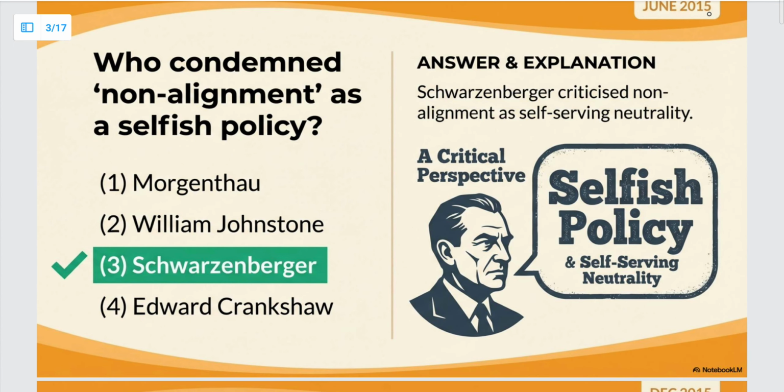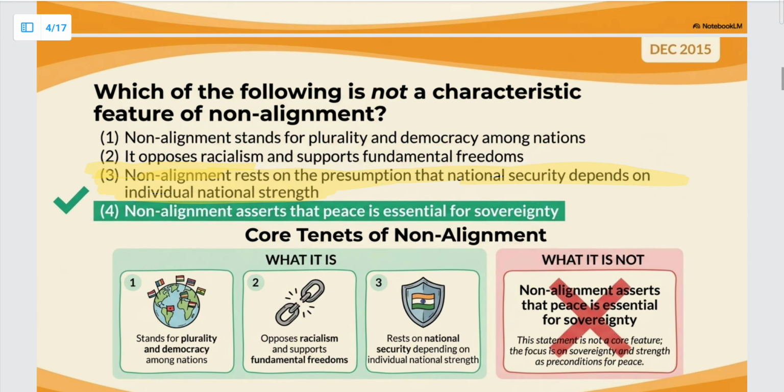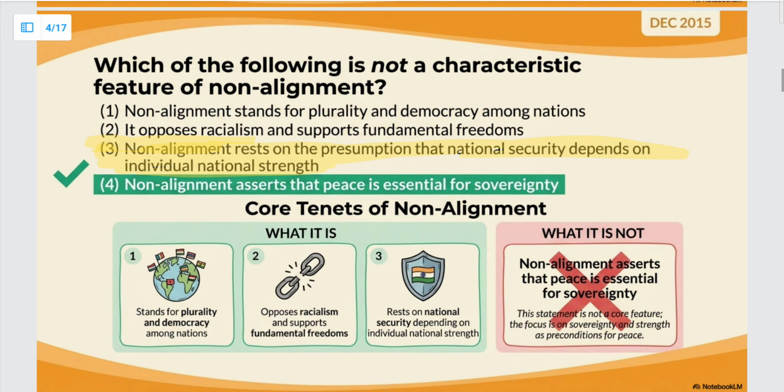The next question, which was asked in June 2015, was who condemned non-alignment as a selfish policy? So this was done by Schwarzenberger, right? उन्होंने बोला था कि non-alignment is similar to self-serving neutrality. तो try to remember this phrase because this might be asked. Next question है December 2015 का.